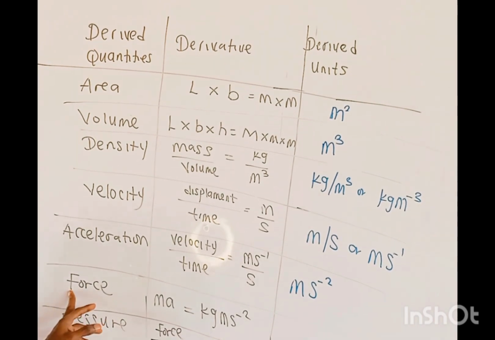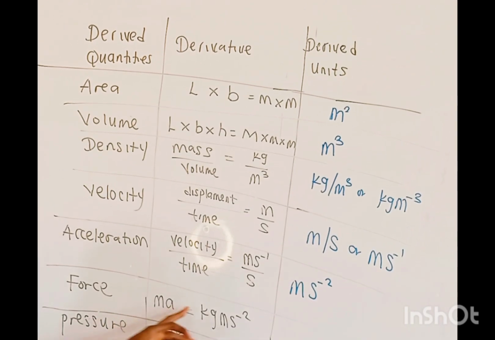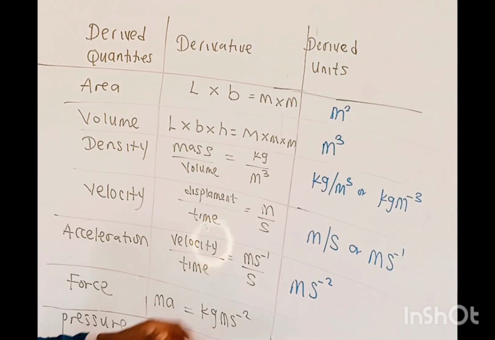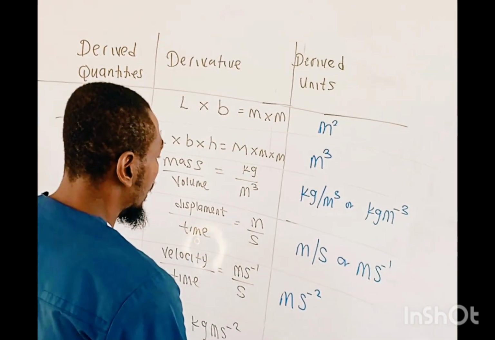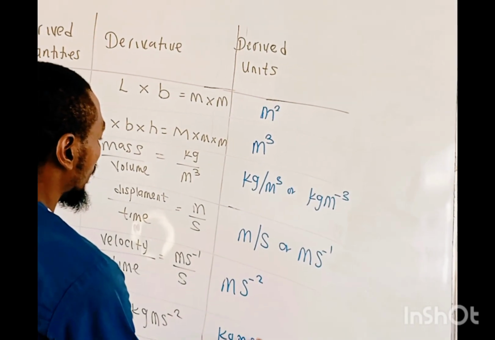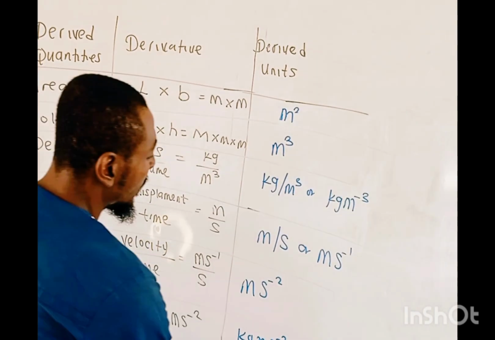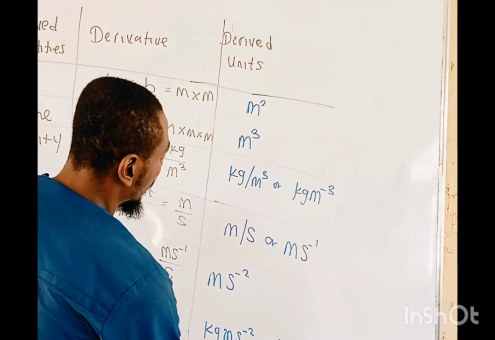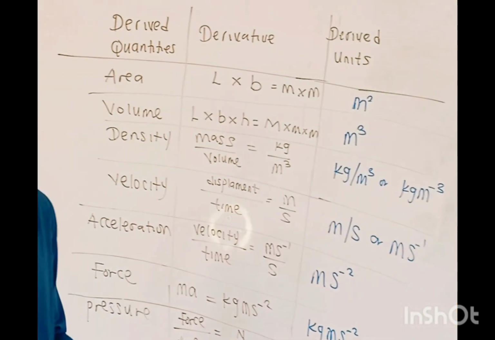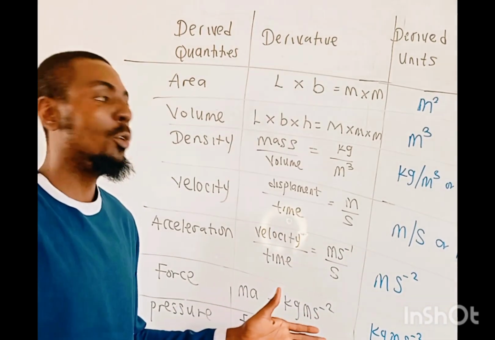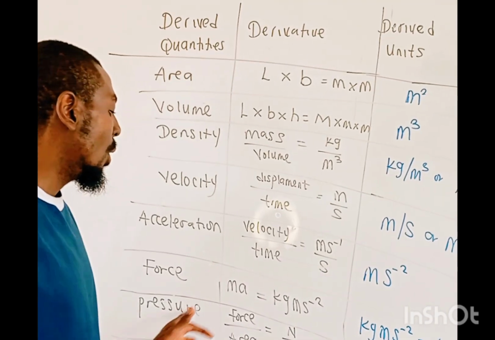Alright, we have the force. Force is mass times acceleration. Of course, the mass is kilogram and the acceleration is meter per second squared. So we have the unit as kilogram meter per second squared. Of course, this kilogram meter per second squared is equal to 1 Newton. 1 Newton is the SI unit of force. So instead of using kilogram meter per second squared, we use 1 Newton as the SI unit of force.